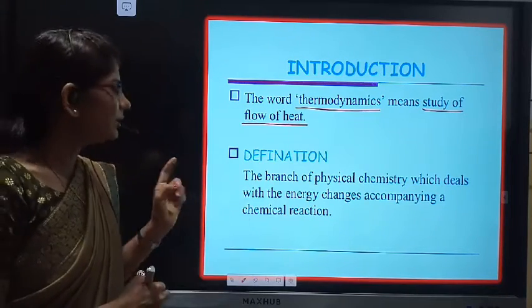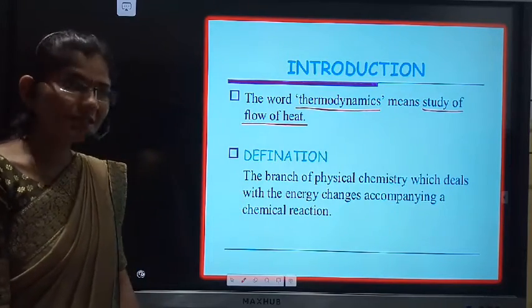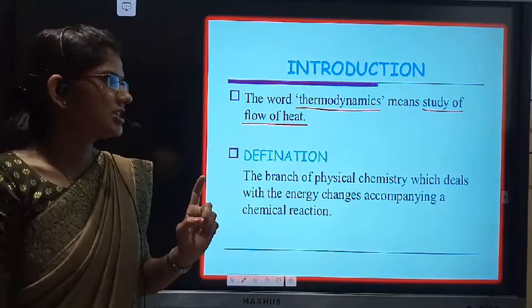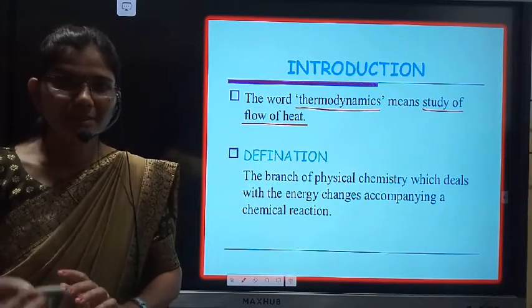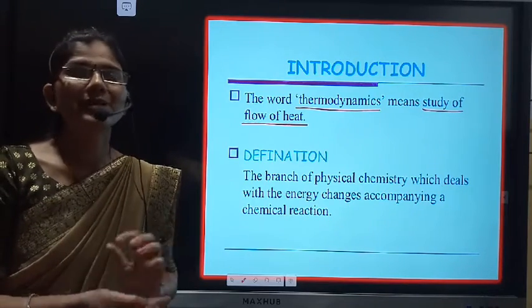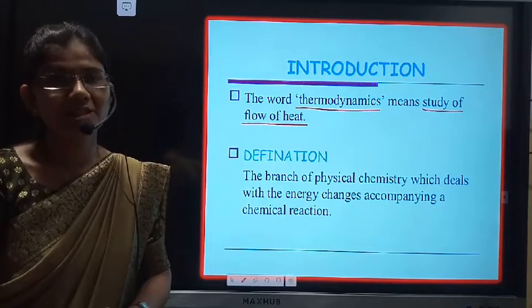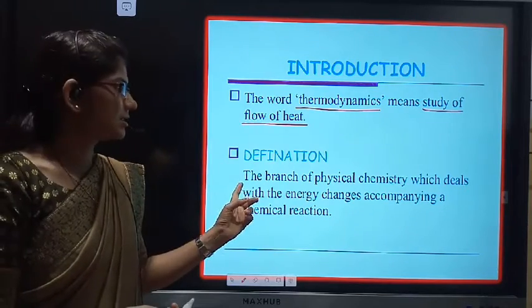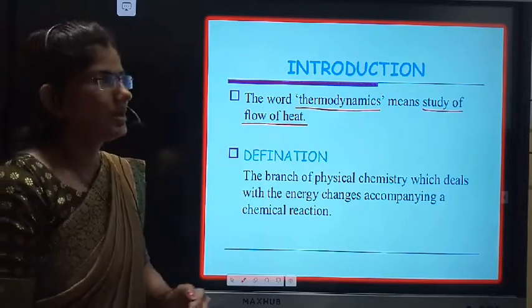That means the exchange of energy in a chemical reaction, and the study of that exchange of energy is called thermodynamics.